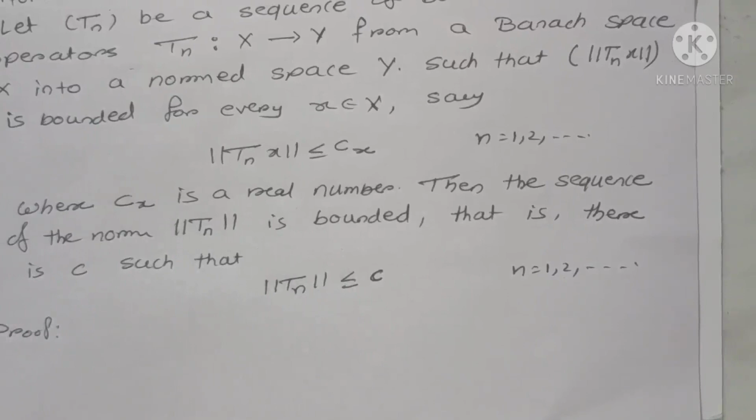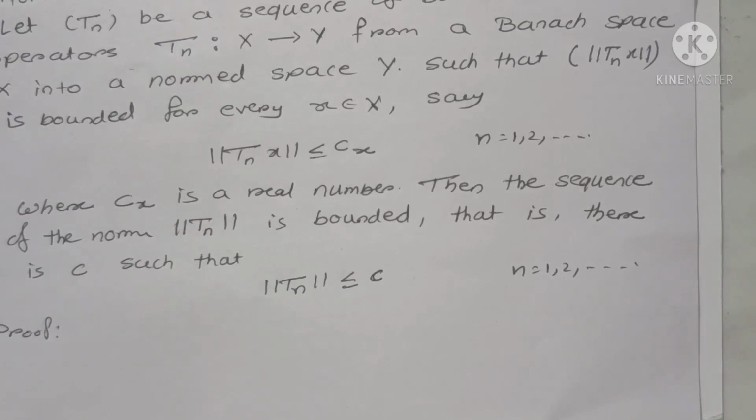Now to prove this uniform boundedness theorem, we use the Baire category theorem, and in that theorem we showed that if capital X is a complete metric space and it is written as the countable union of closed sets, then at least one AK contains a non-empty open subset. We use that result. Here we construct AK.